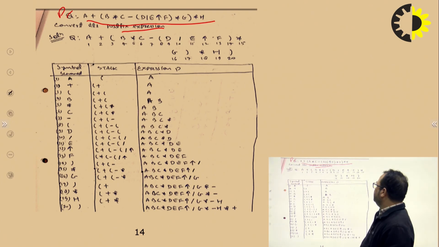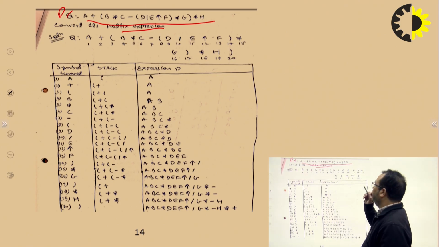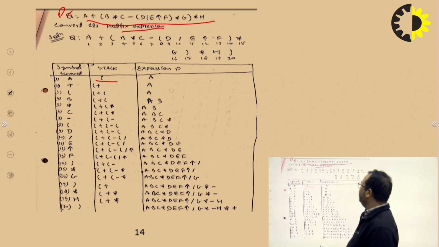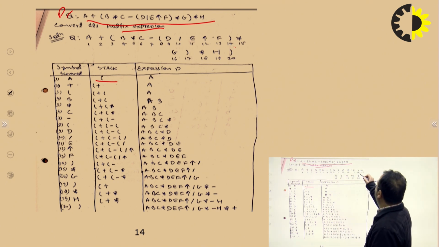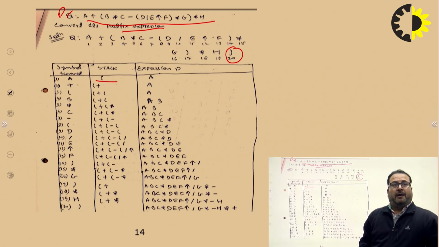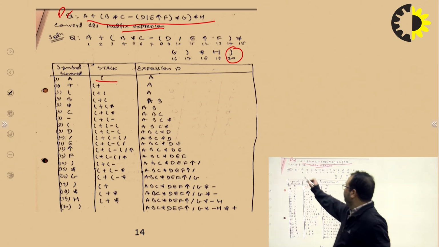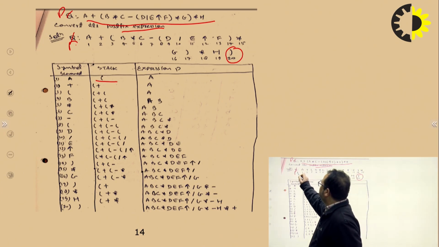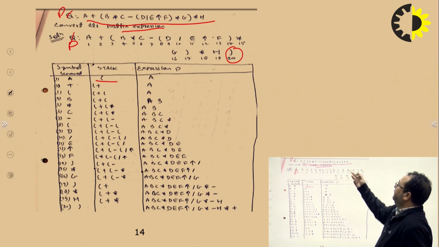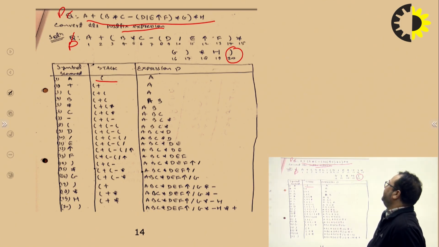So there are columns for symbol scanned, stack, and expression. We simply put an open parenthesis into the stack, and at the end we put the close parenthesis into the expression P, the expression written in infix mode. Now see one by one.